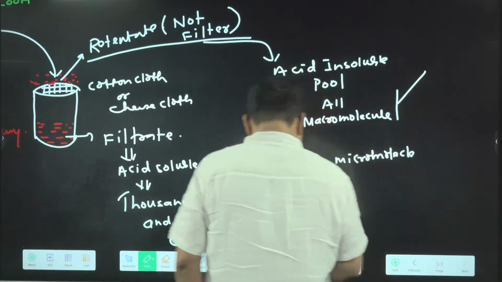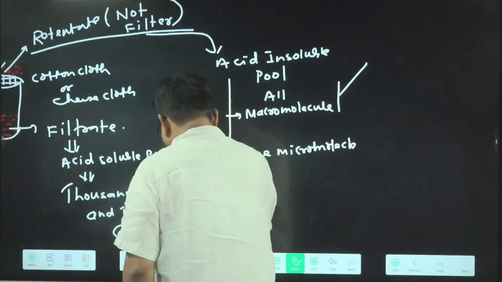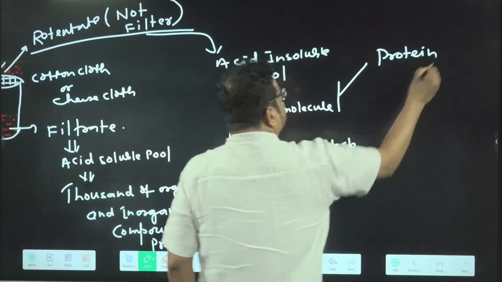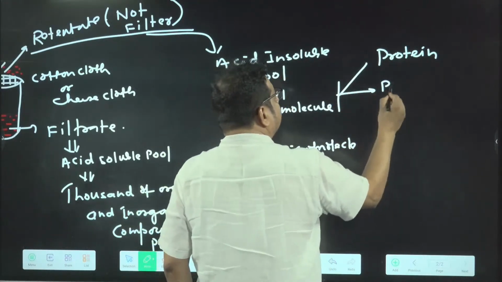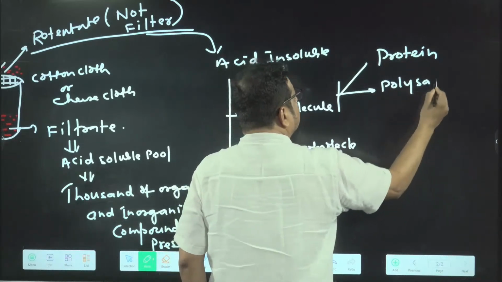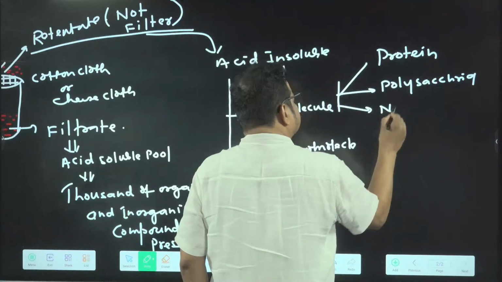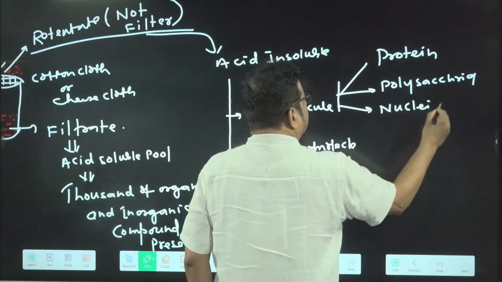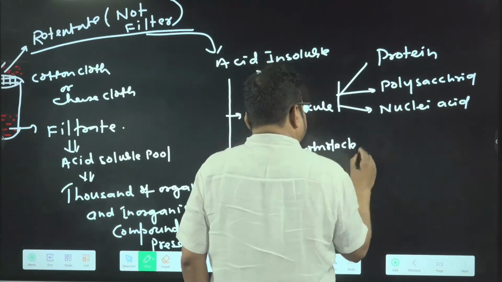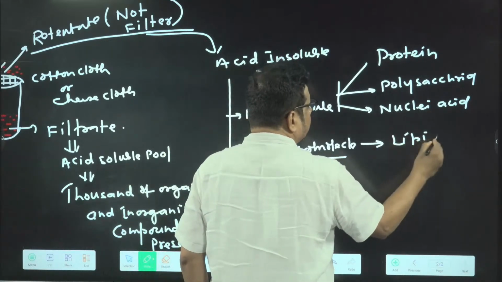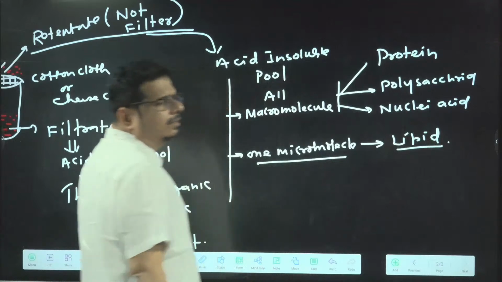I am writing the names here. Here it is protein. Here it is polysaccharide. Another is nucleic acid. And under the micromolecule heading, lipid is present. Got the idea?